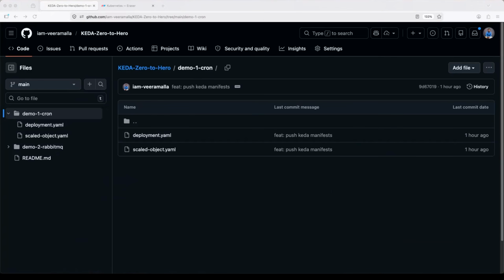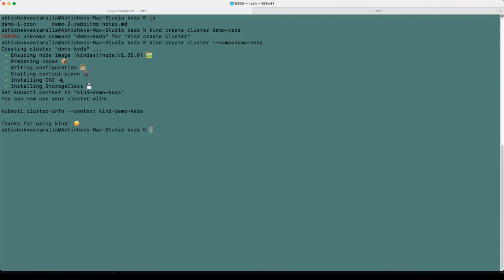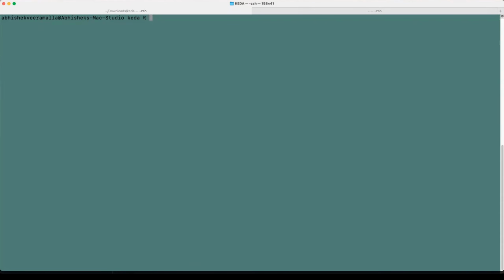But before that, we need a Kubernetes cluster. Let's spin up a Kubernetes cluster. I clone the repository here and let me use kind create cluster. Let me call this demo KEDA, with the name flag. This would give us a Kubernetes cluster typically in 1 to 2 minutes. And to run kind, again, the steps are here. If you are new to kind, you need Docker, you need to install kind. That is also something that I've documented. Okay, now we have the kind Kubernetes cluster.